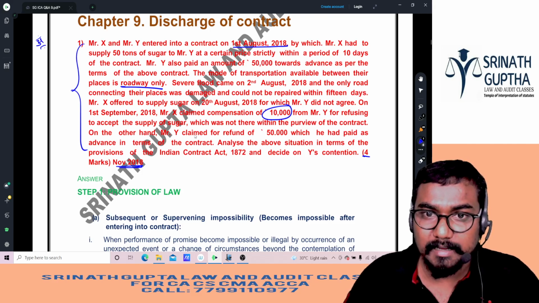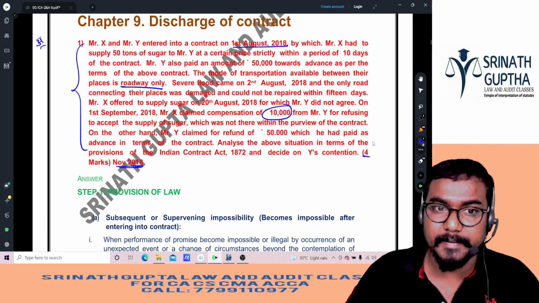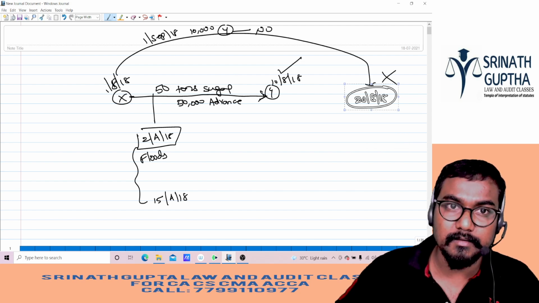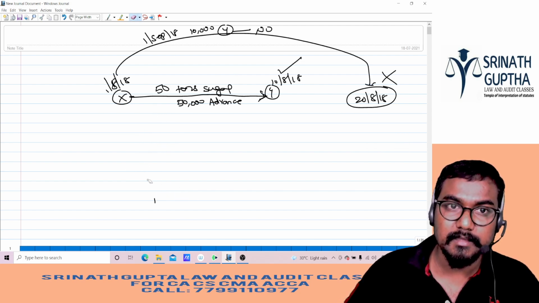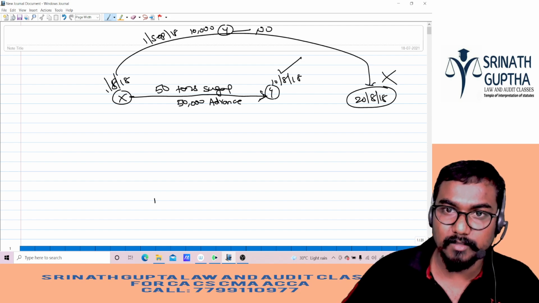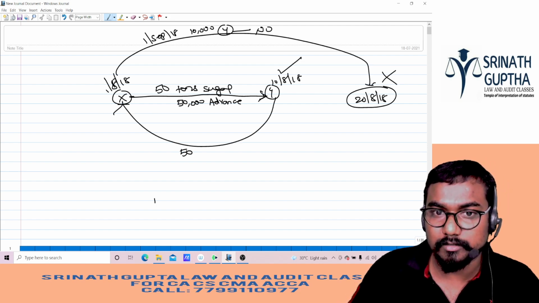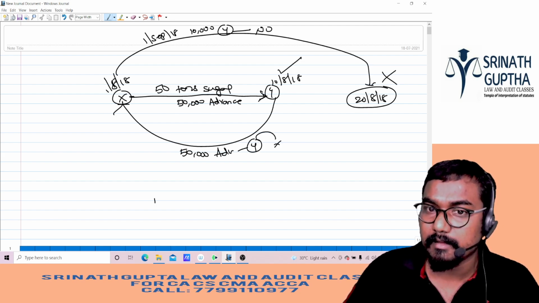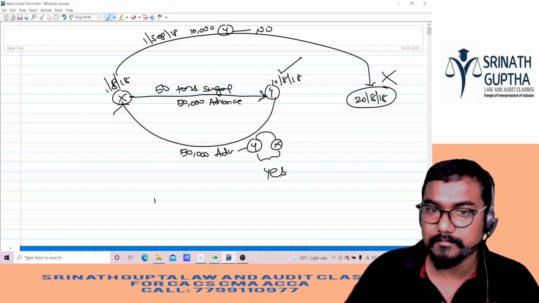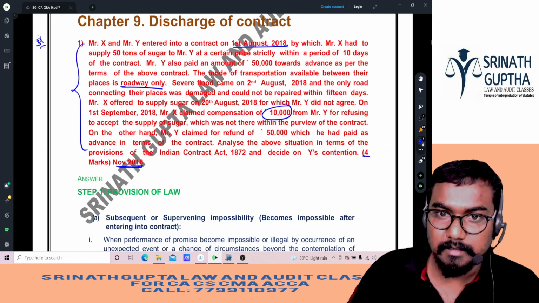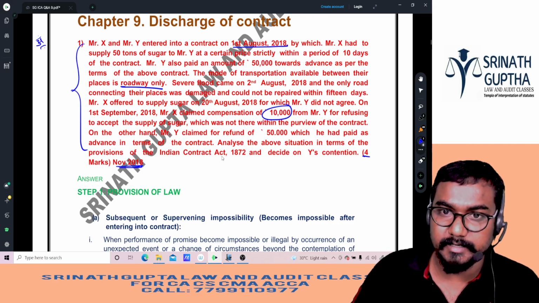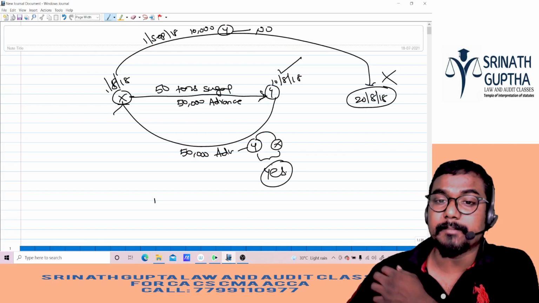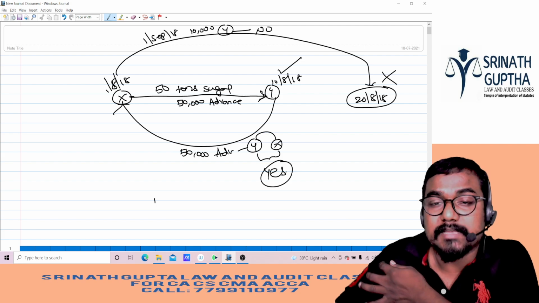On the other hand, Y claimed a refund of 50,000 rupees which he had paid in advance in terms of the contract. Y said to X, I want back my 50,000 rupees advance. Can Y demand it from X? Yes. Under the provisions of the Indian Contract Act, Y's contention is right. Y can demand back the 50,000 rupees advance from X because it is supervening impossibility.